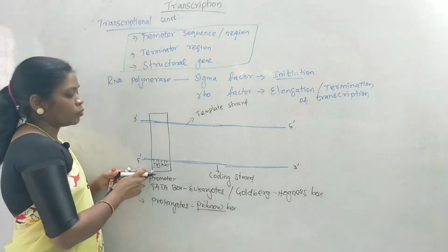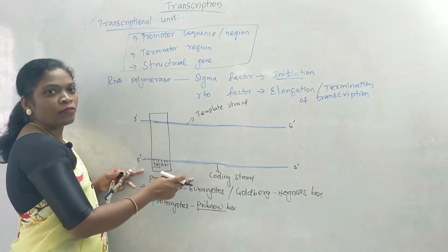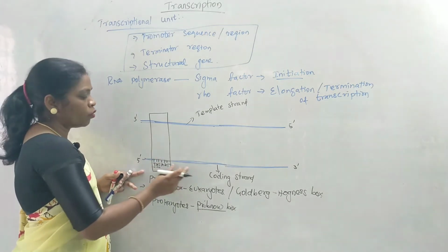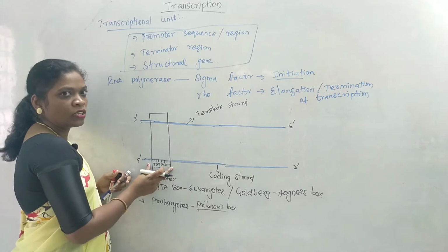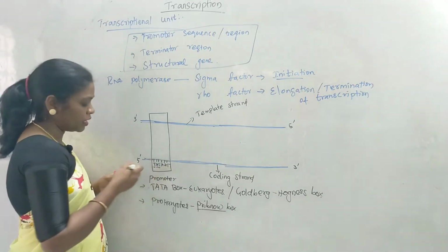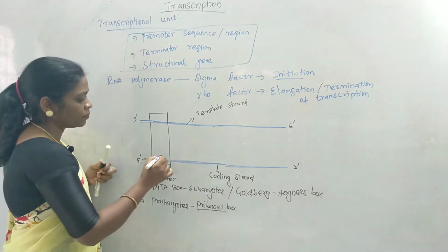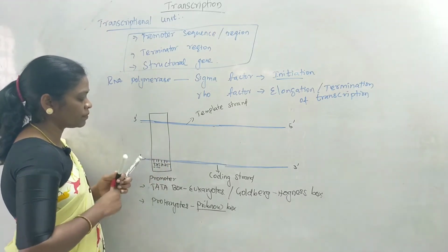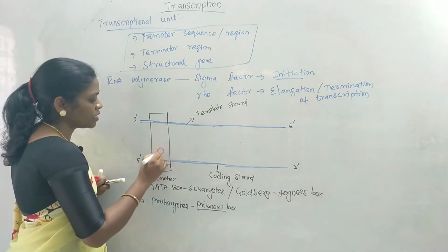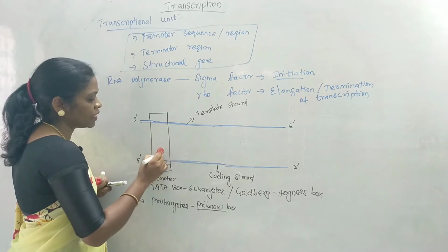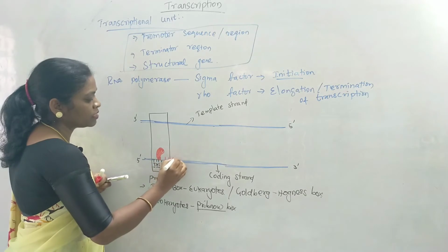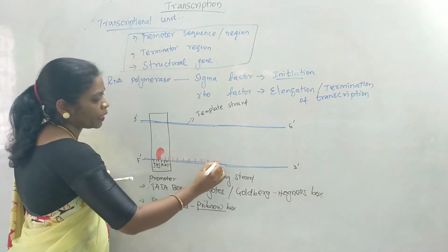This promoter sequence will differentiate the template strand from the coding strand, because we are going to copy the information from the coding strand only. The coding strand will contain this AT rich region in the promoter sequence. When this RNA polymerase recognizes the promoter sequence, it comes and binds here. Okay, imagine it is an RNA polymerase. The RNA polymerase enzyme comes and attaches here to start synthesizing the nucleotides or to copy the information from this particular strand. Imagine these are the nucleotides.